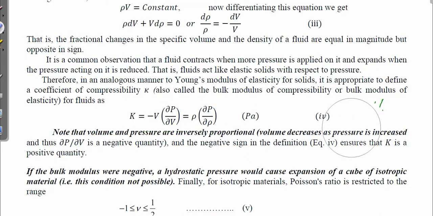What if K is negative? Then hydrostatic pressure would cause expansion of a cube of isotropic material. Suppose this is the material, and you are applying hydrostatic pressure from all directions. If K is negative, that means you are applying pressure in the compressive direction, but the volume is expanding. That is not possible. It is always said that volume decreases as pressure increases. For that, K has to be positive. From there, we have seen why K has to be positive.